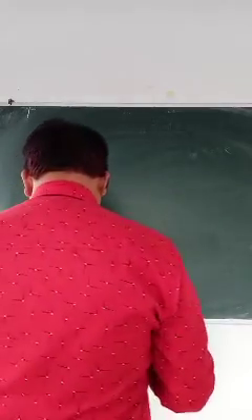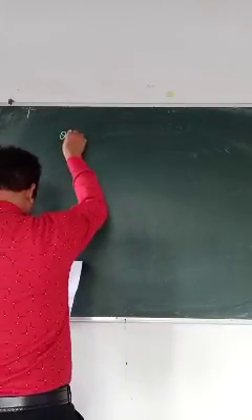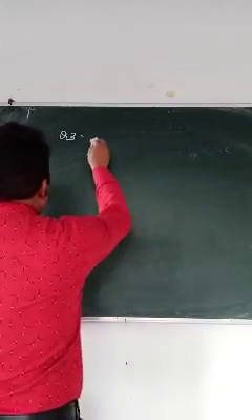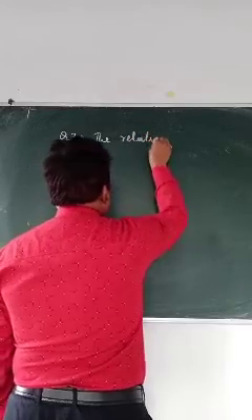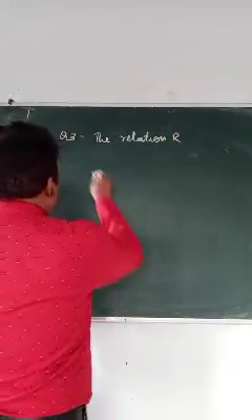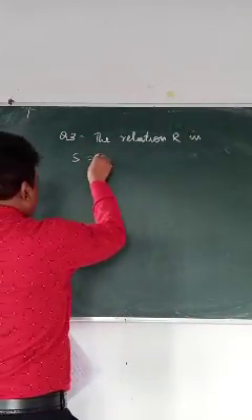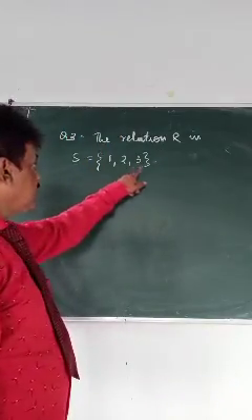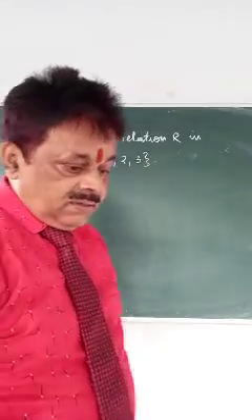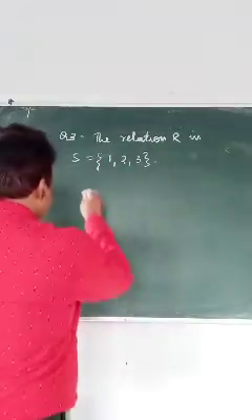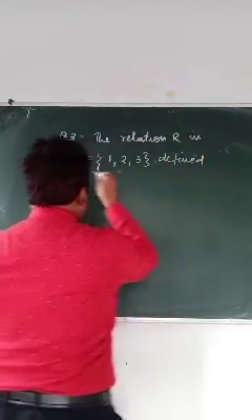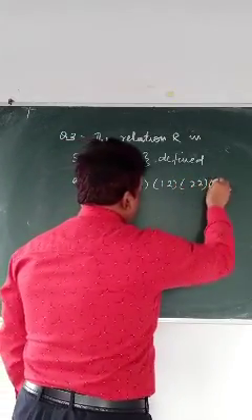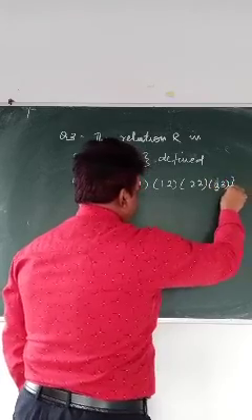Question number 2. The relation R in the set S = {1, 2, 3} is defined as R = {(1,1), (1,2), (2,2), (3,3)}.